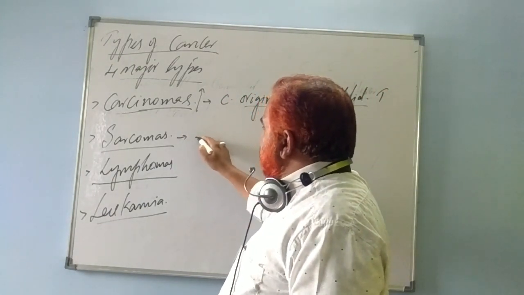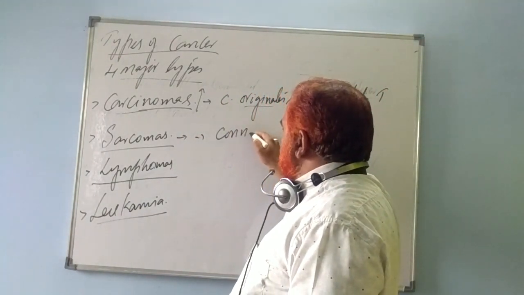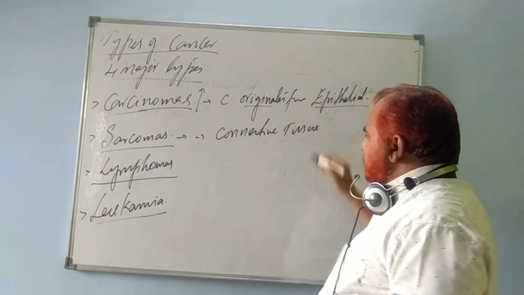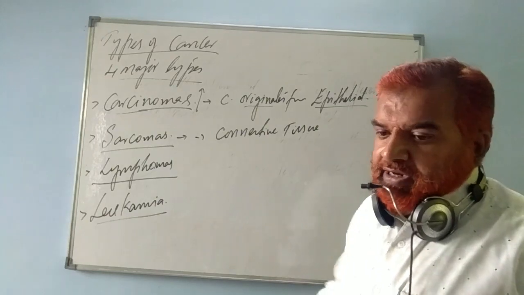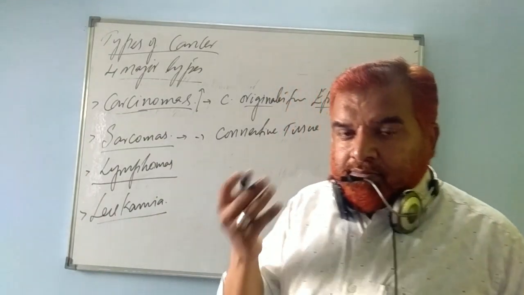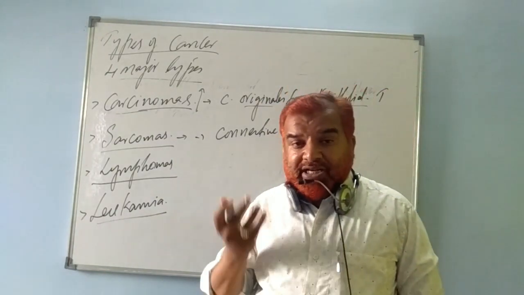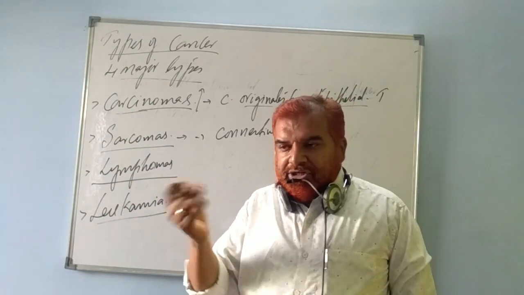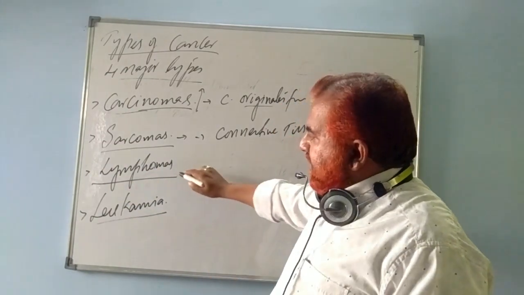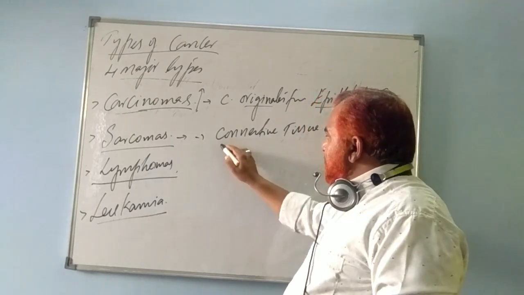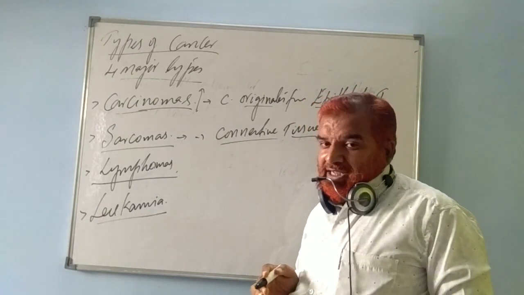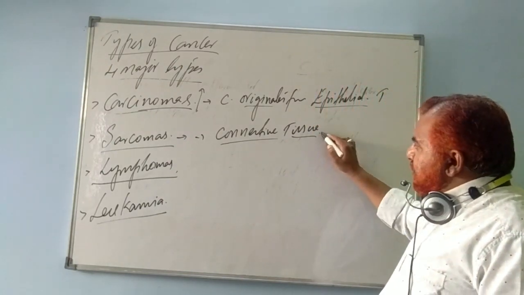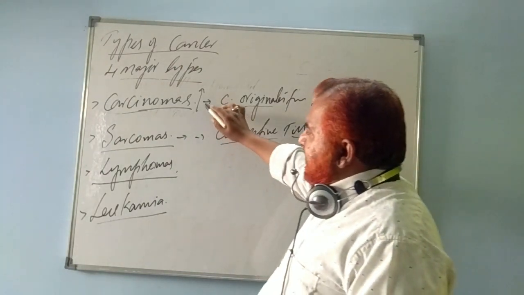Sarcomas derive from connective tissue, like bone marrow cancer and blood cancer, because blood cells originate from bone marrow, and blood is also a type of fluid connective tissue. That also comes here. All other types of cancers originating from connective tissue are known as sarcomas. They are the highest ones.